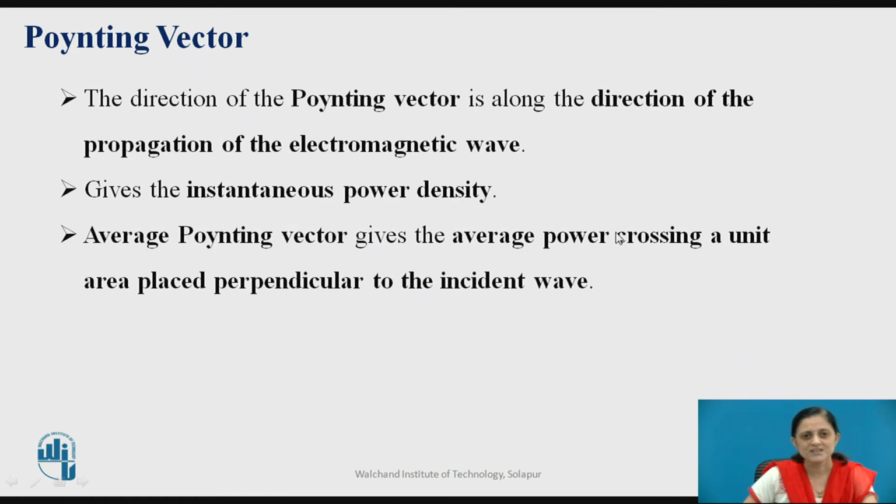Some of the characteristics of the Poynting vector: the direction of the Poynting vector is along the direction of propagation of the electromagnetic wave. It gives the instantaneous power density. The average Poynting vector gives the average power crossing a unit area placed perpendicular to the incident wave.